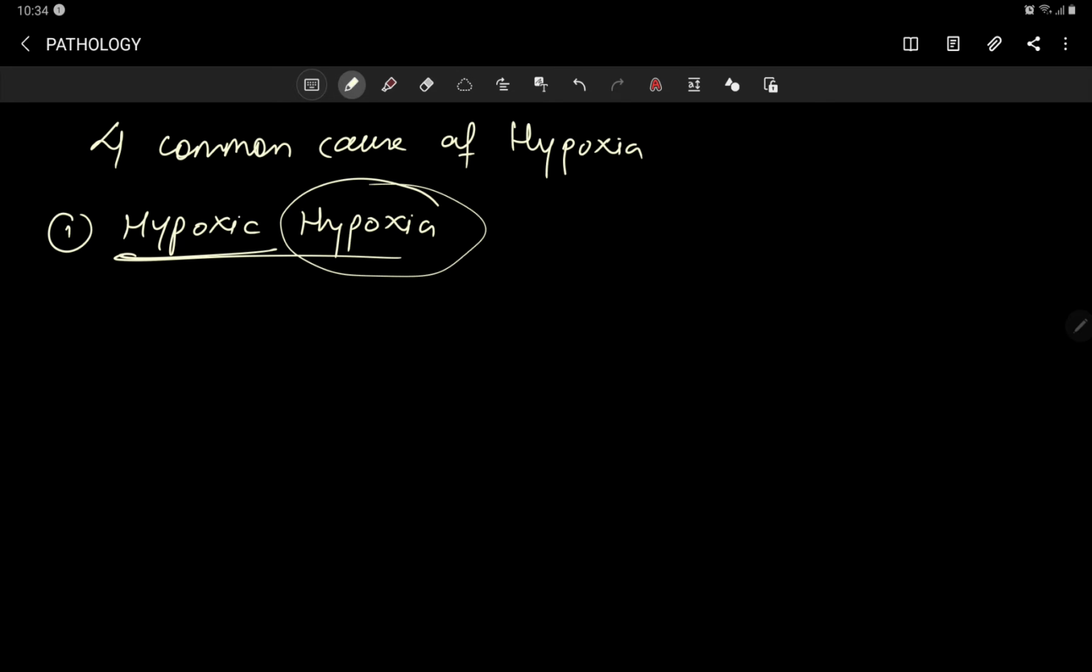Suppose I am sitting in a room for about 48 hours without opening any doors and windows. Gradually oxygen is being used up by me and carbon dioxide is building up. If I stay like that, it will cause hypoxia. This is called hypoxic hypoxia.